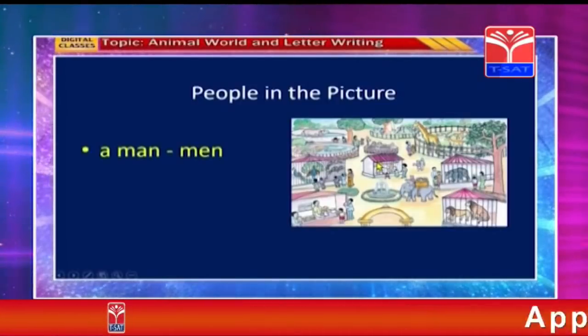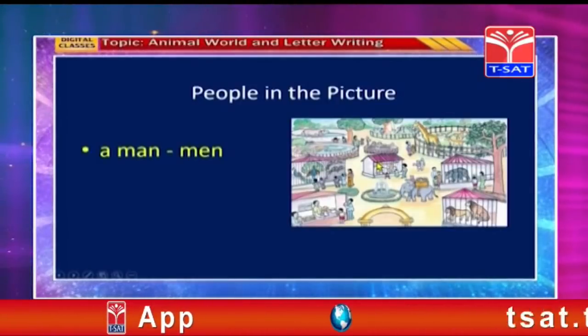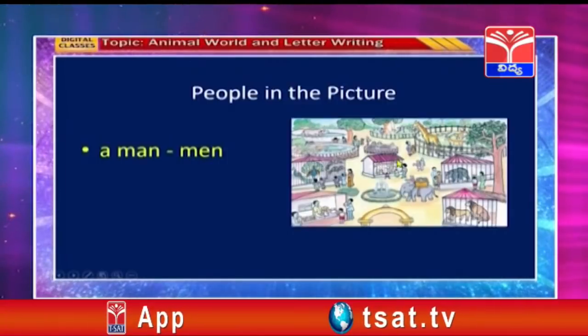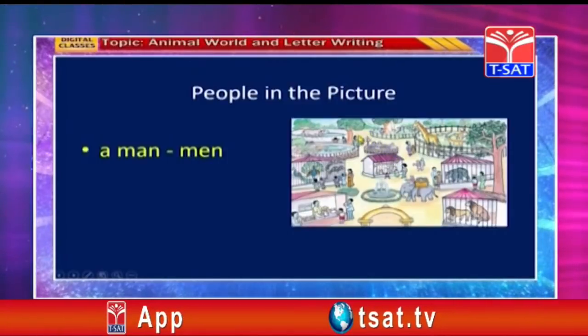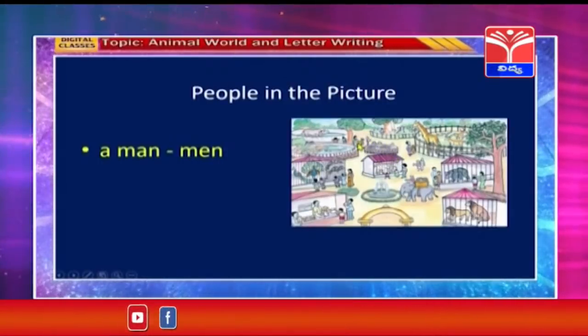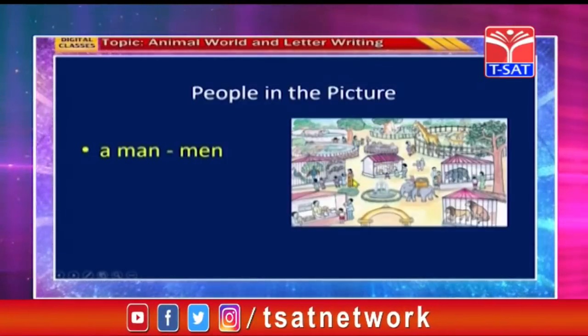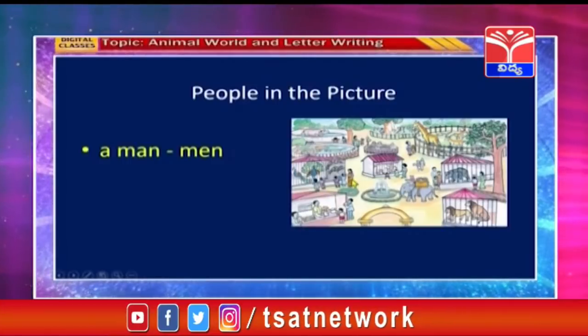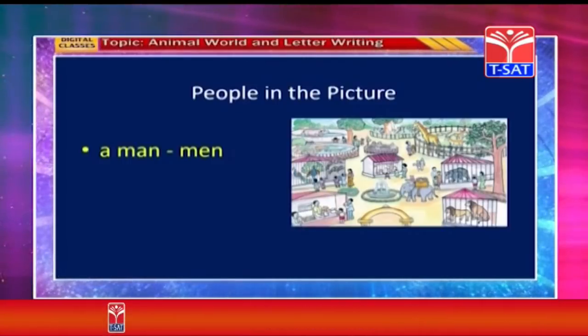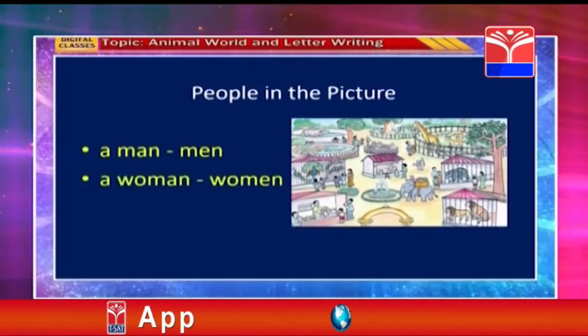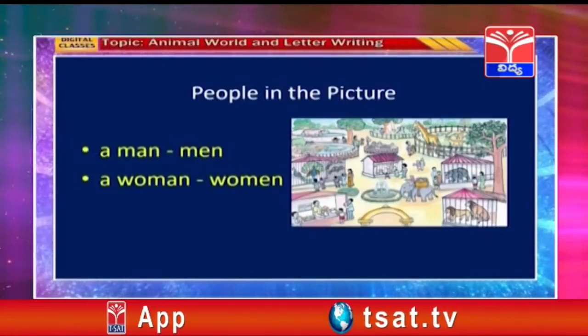A man, men. Now just look here, children. There is a woman sitting under a tree. And here another woman is with children. So there are women in the picture. A woman, women.